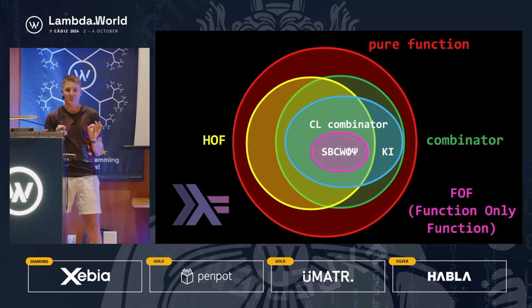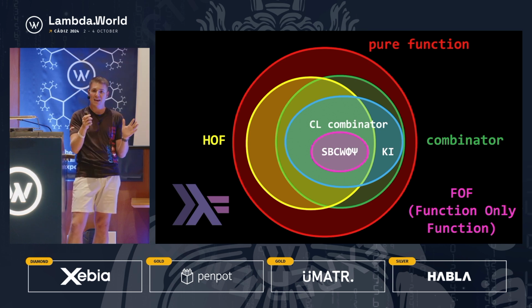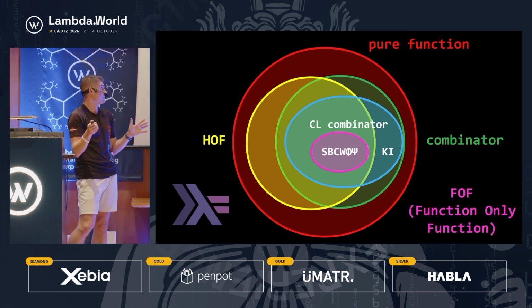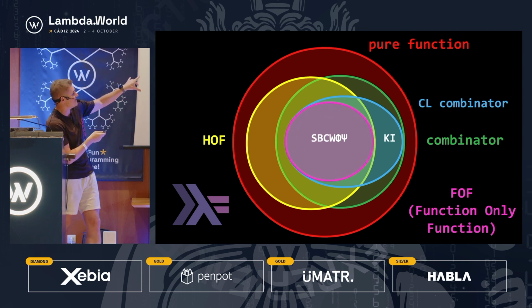So function-only functions are functions that are combinators, so they only refer to their arguments, and all of their arguments are functions, as well as the thing that you return from the function. So really, it's just a function that the only thing it deals in is functions. And you can think of the B combinator, unary function composition, which we'll see in a second, is just composing two unary functions and returning you another unary function. So all of the languages, Scala, Haskell, that you're probably familiar with, Clojure, have facilities for doing this kind of thing.